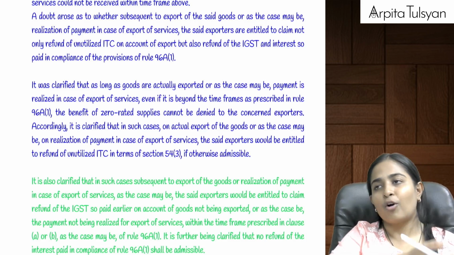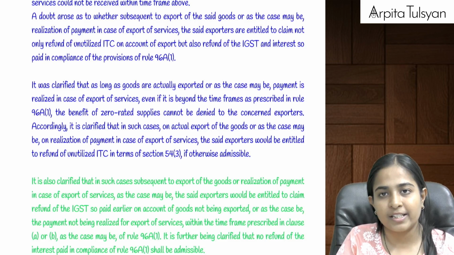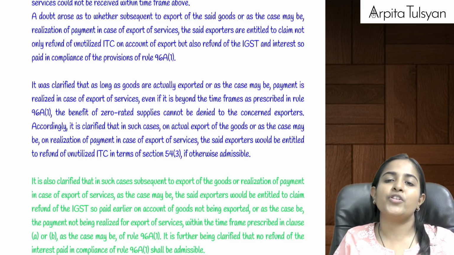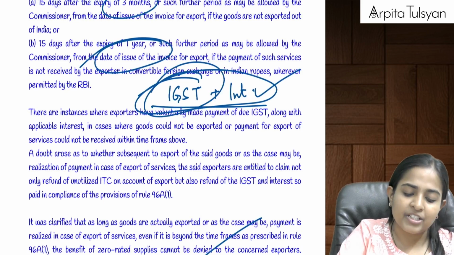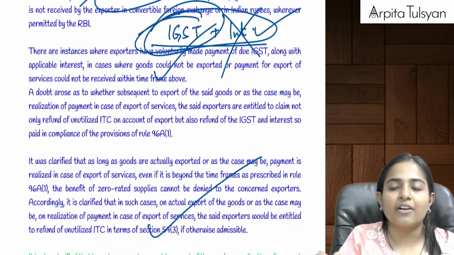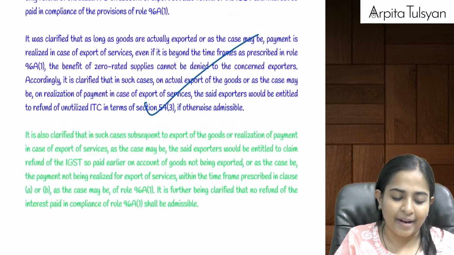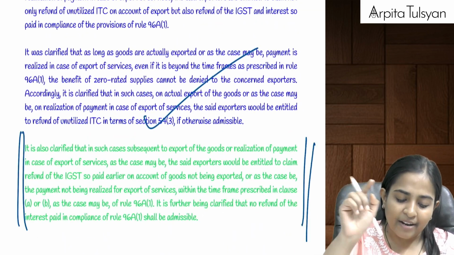Then whatever is your unutilized ITC, even if it is late, at least the export is done, so you will be able to get the credit of the same. And what about this IGST? This IGST will also be refunded back to you, but don't ask for this interest. Interest we are not going to pay back. That was the new clarification which was inserted. If you want, I will just repeat it.